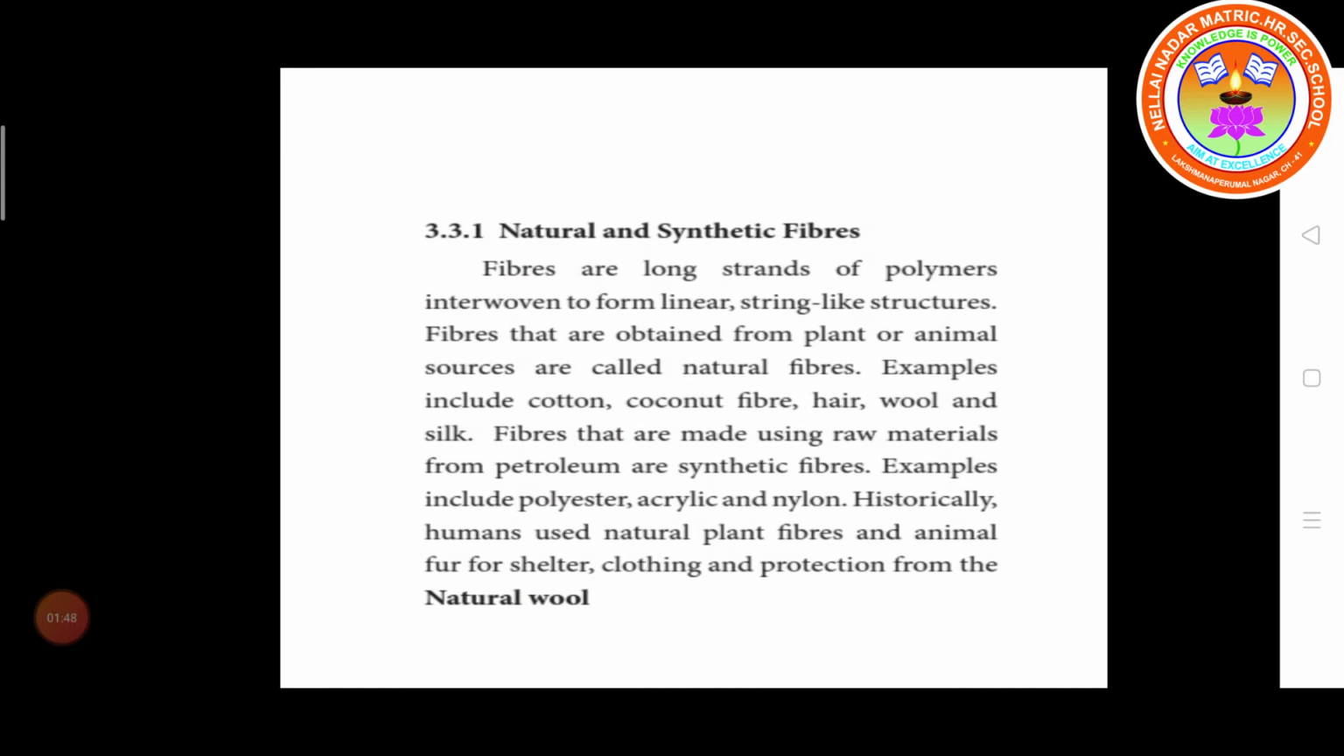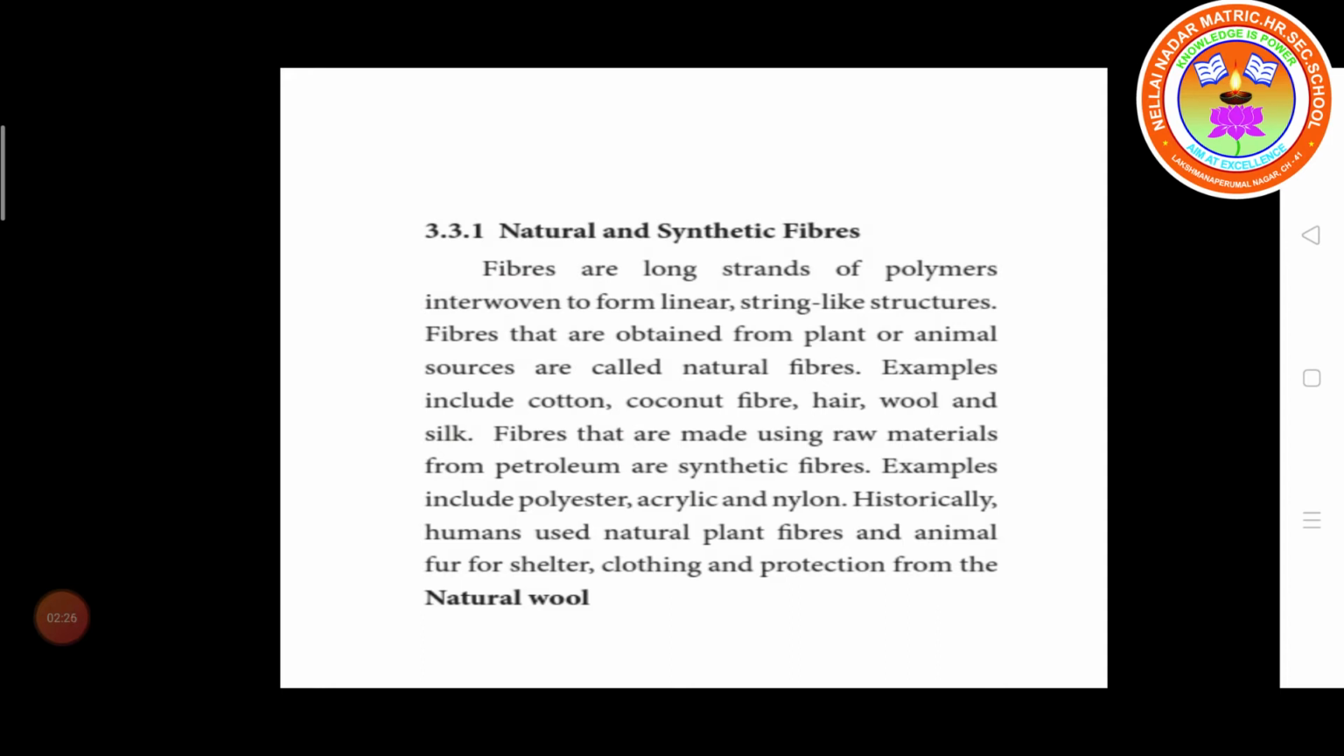Fibers that are obtained from plant or animal sources are called natural fibers. That's why they are called natural fibers. Examples include cotton, coconut fiber, hair, wool, and silk. These are the examples of natural fibers.